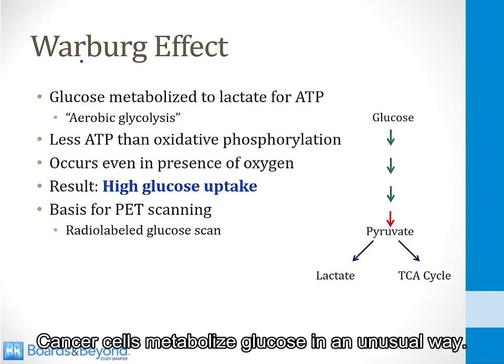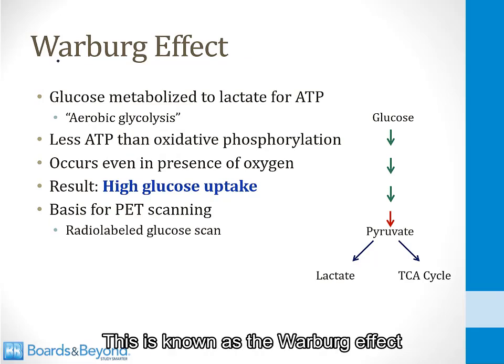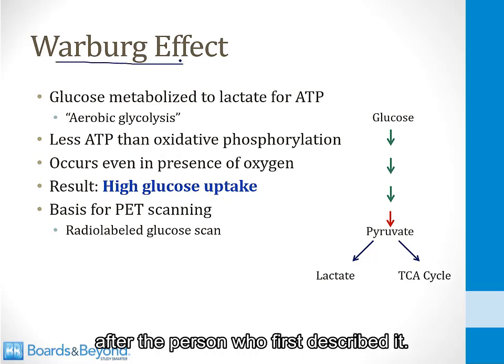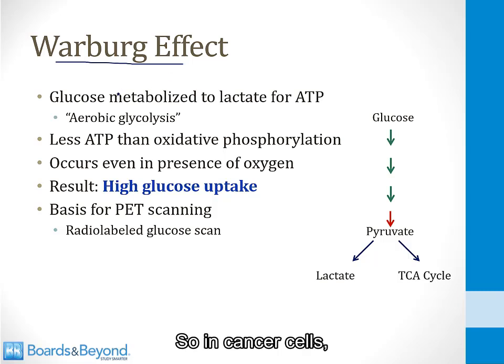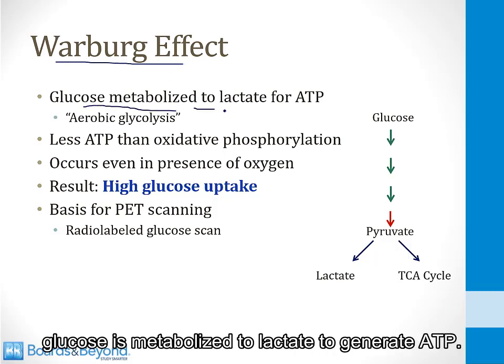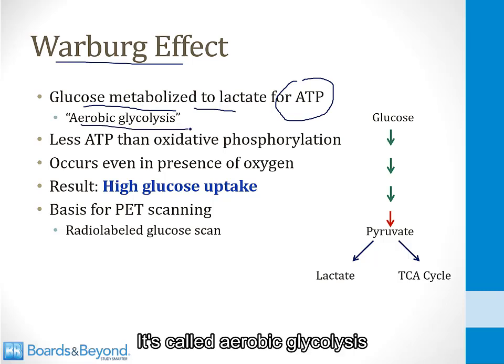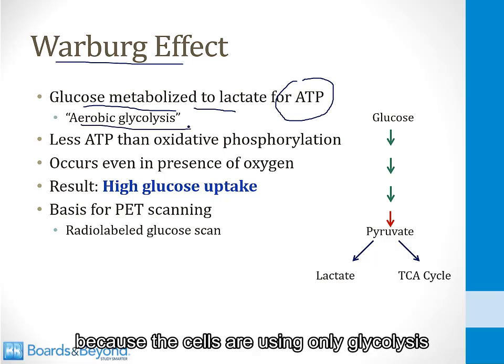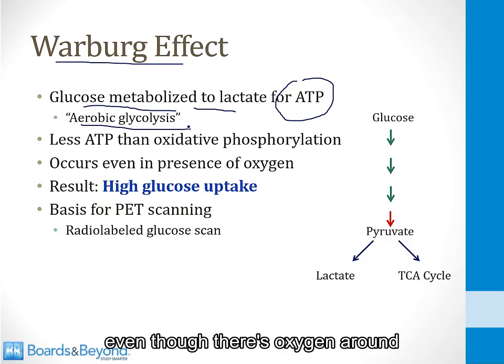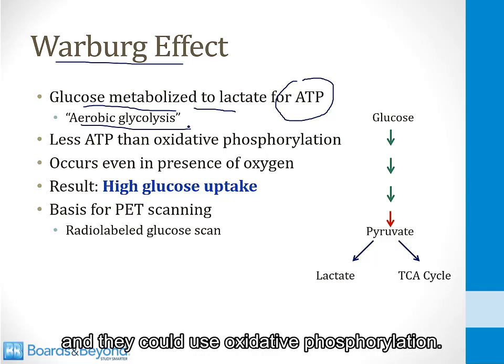Cancer cells metabolize glucose in an unusual way. This is known as the Warburg effect after the person who first described it. So in cancer cells, glucose is metabolized to lactate to generate ATP, even if there is oxygen around. This is very unusual. It's called aerobic glycolysis because the cells are using only glycolysis even though there's oxygen around, and they could use oxidative phosphorylation.